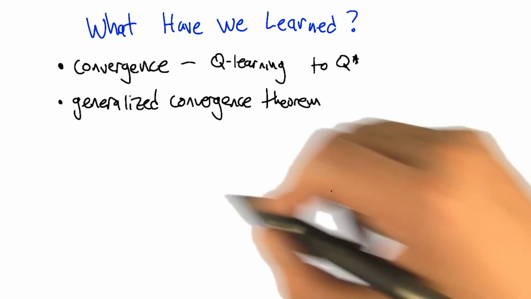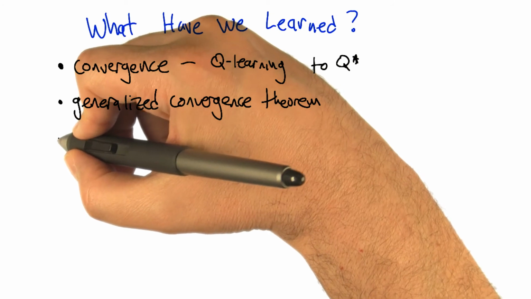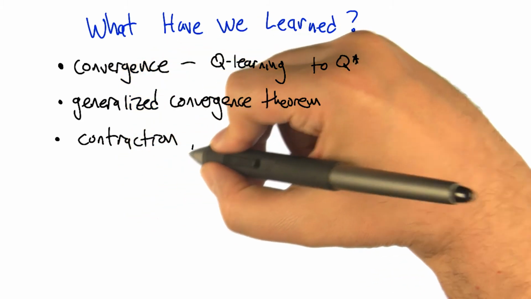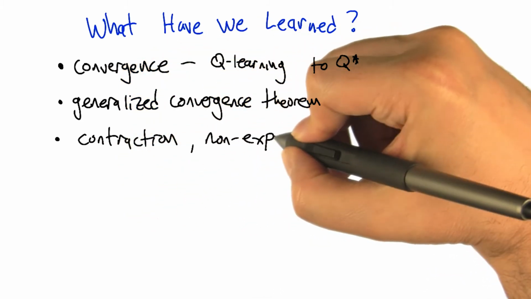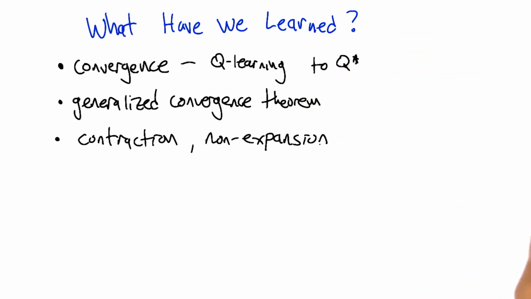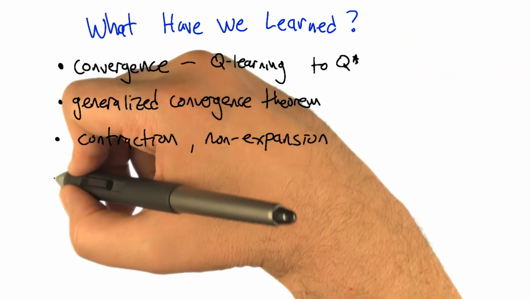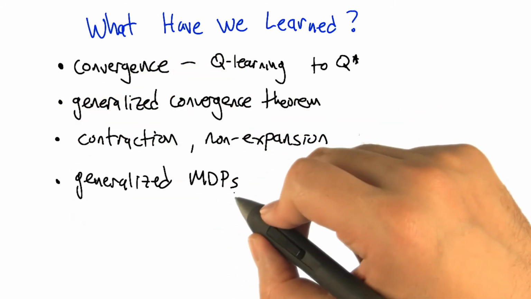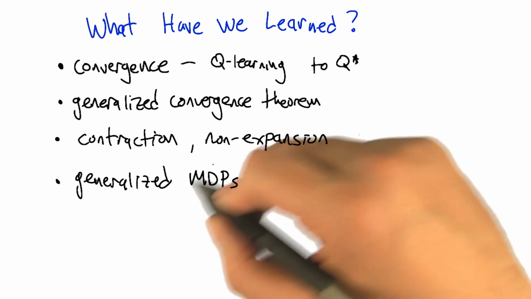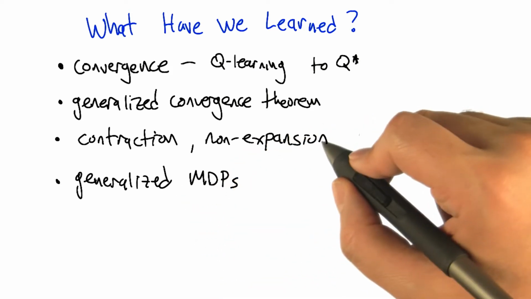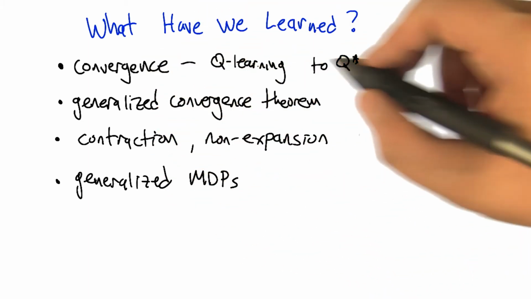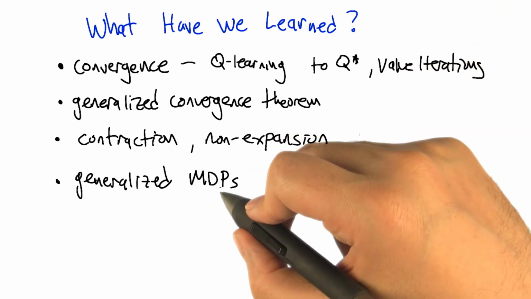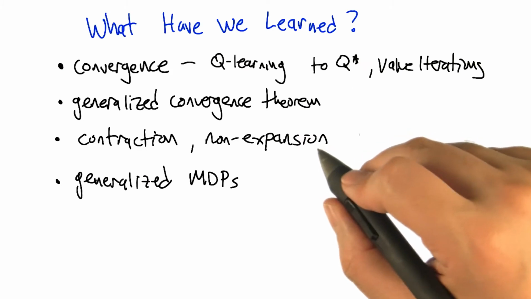So what else did we learn? Okay, so I learned some other words like non-expansive. Or even better, contraction. I do not like that word. Really? It makes you uncomfortable? Okay, so the last thing that I remember us talking about is generalized MDPs. Right. And generalized MDPs have this nice structure that as long as the operators inside of it that are doing updates are not expansions, then we get these other kinds of convergence. We get the convergence of value iteration, we get the convergence of Q-learning. So we can actually combine these generalized MDPs with the generalized convergence theorem, and kaboom.